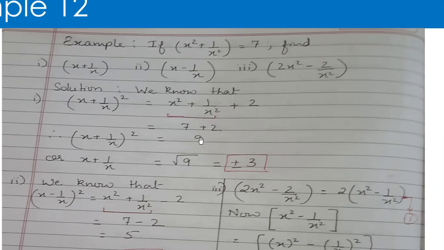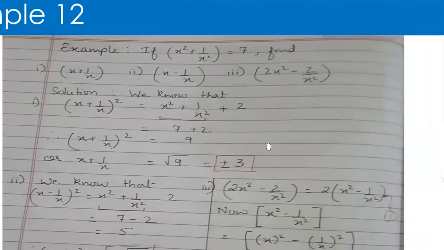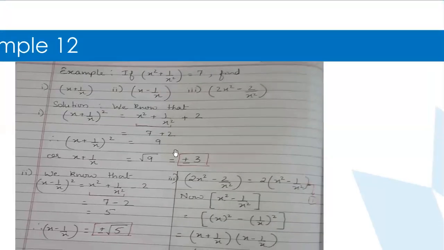So again, 7 plus 2 gives me 9, which is equal to... I got disconnected. x plus 1 upon x whole square is equal to 9. Now again they want the value of x plus 1 upon x, and this 9 is the value of x plus 1 upon x whole square. So if I remove this square, I have to put a square root on 9, which is equal to again plus minus 3. So always you will write plus minus 3, plus minus after writing the square root symbol.